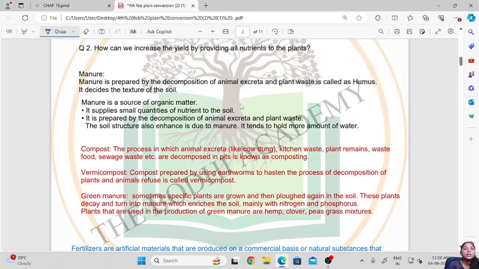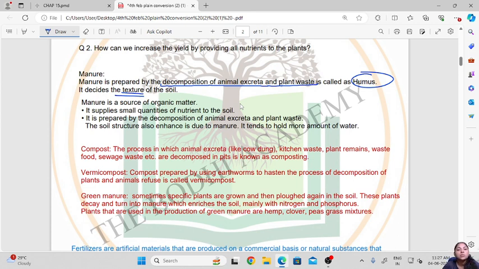Manure is prepared by the decomposition of animal excreta and plant waste, okay, and it is also called humus, right? It provides the plants with humus rich in nutrients. It also improves the texture of soil, okay.